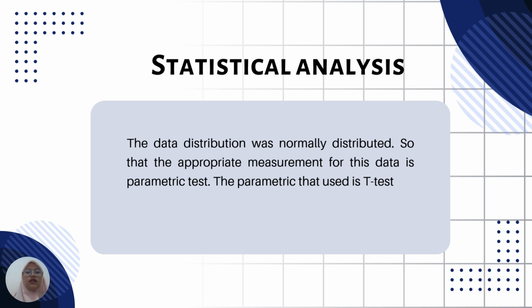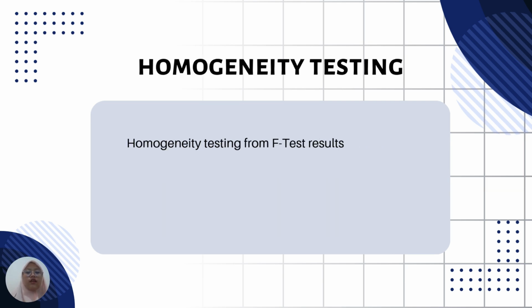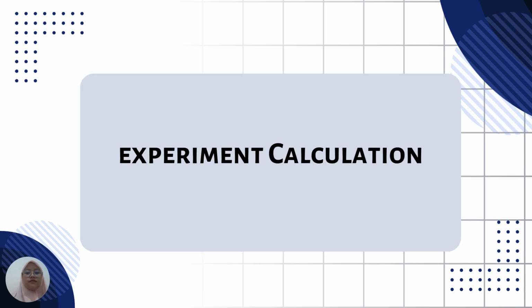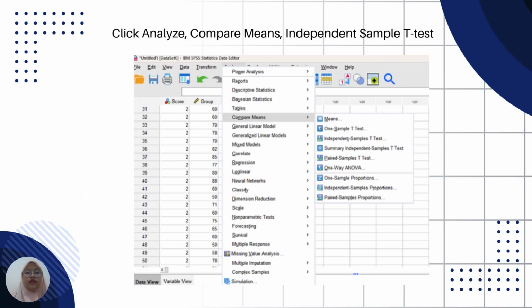Because the data was normally distributed, the appropriate measurement for this data is a parametric test, and the parametric test that is used is the t-test. After normality testing, we test homogeneity, and the homogeneity result is from the F-test. Then in data view, we click Analyze, Compare Means, and then Independent Sample t-test.